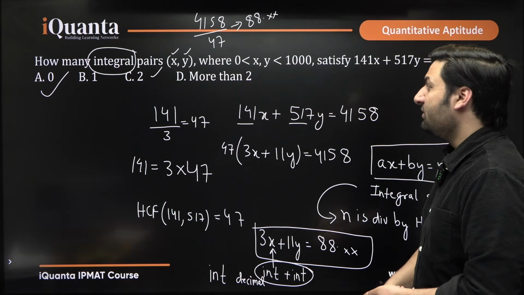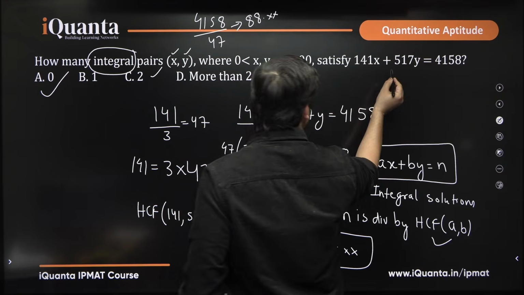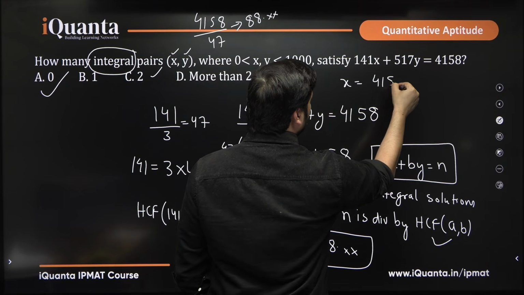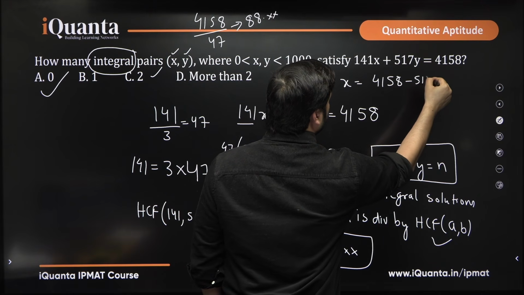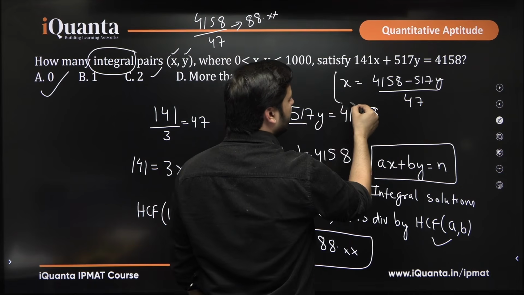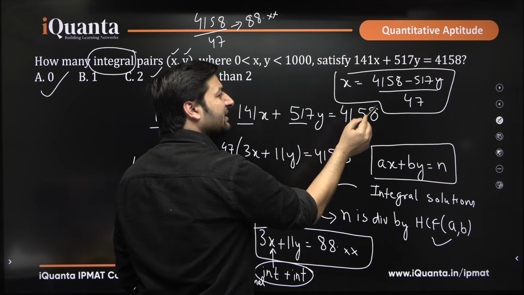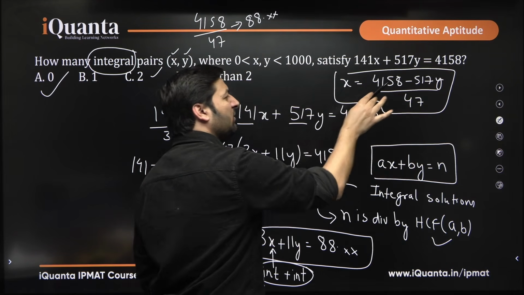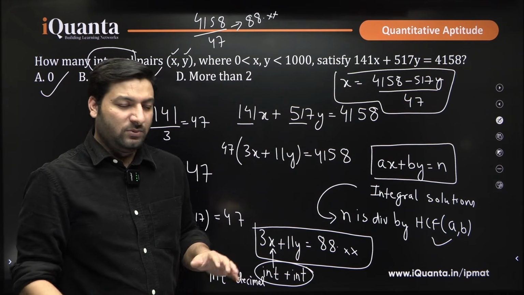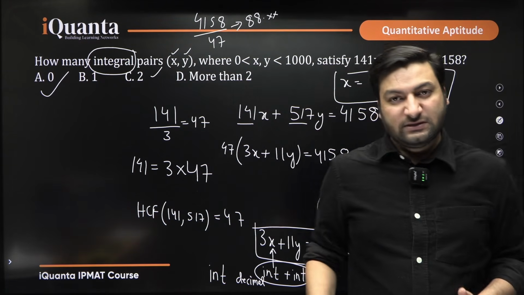Usually what students do is they try to write this equation as, say, x equals 4158 minus 517y upon 47. This is how they write x in terms of y first, then they start plugging in values here, y equals 1, 2, 3, 4, and so on, and then they have to do some very heavy calculations which will do nothing but waste your time, okay.